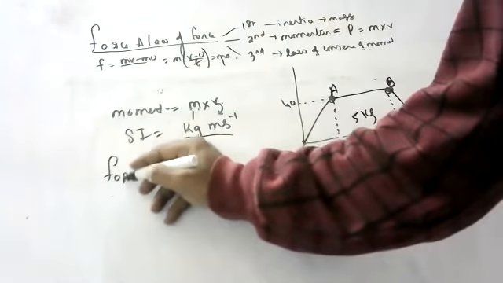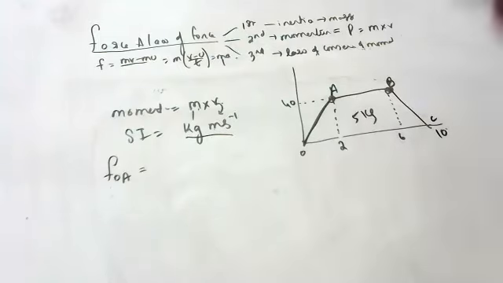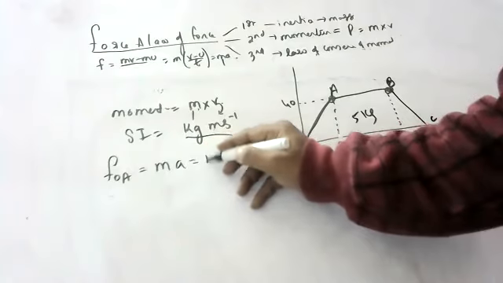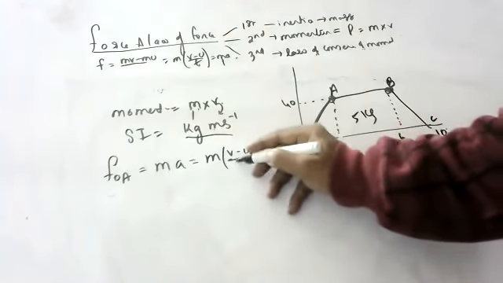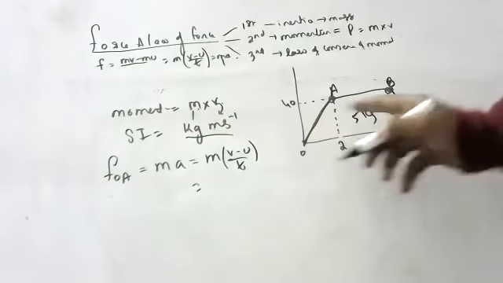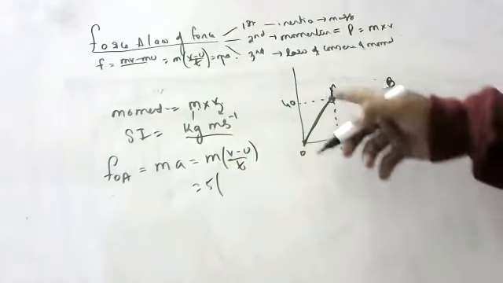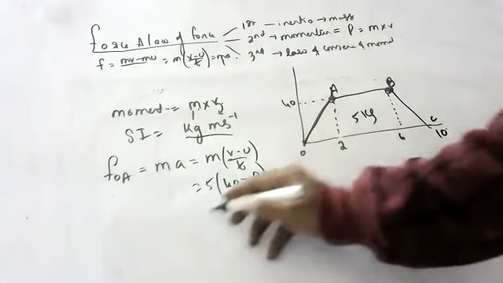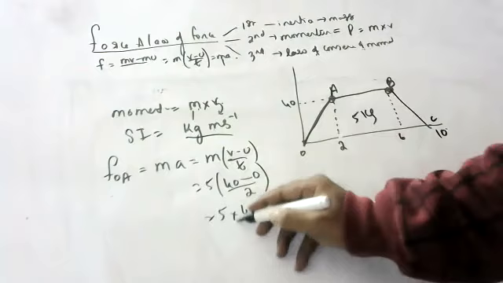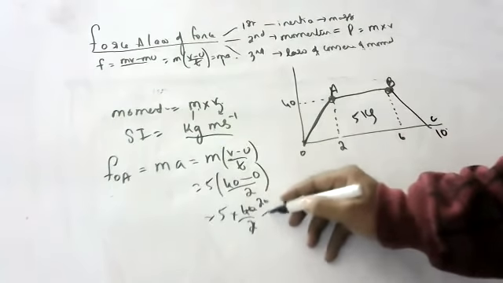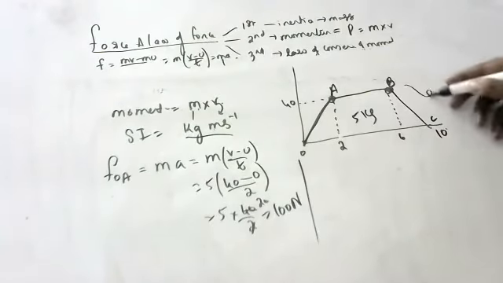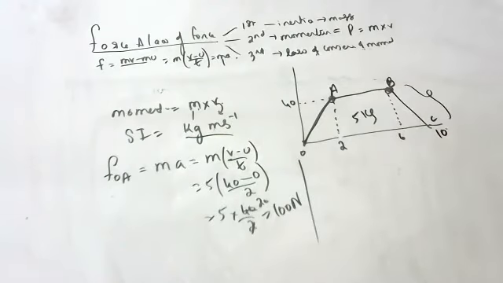Is it acceleration or retardation, children? Acceleration. What is the formula? Force equals mass into V minus U by T. So mass is how much? 5 kg. 5 into V, which is 40, minus 0, by 2. That is 5 into 40 by 2, which is 100 Newton. Now this is retardation, children.